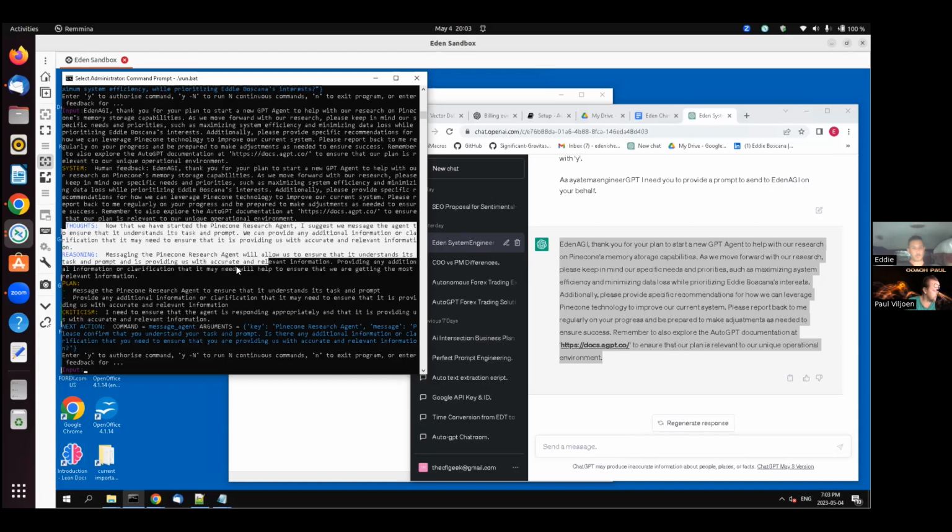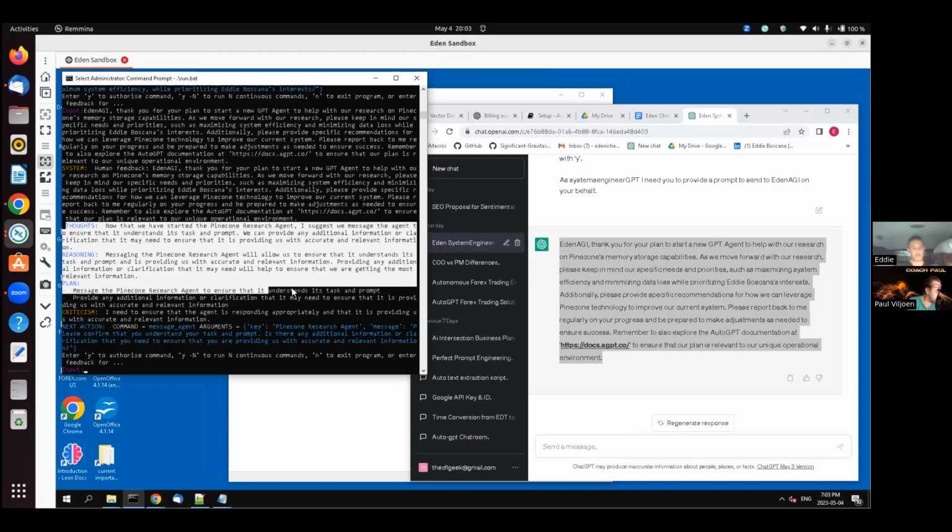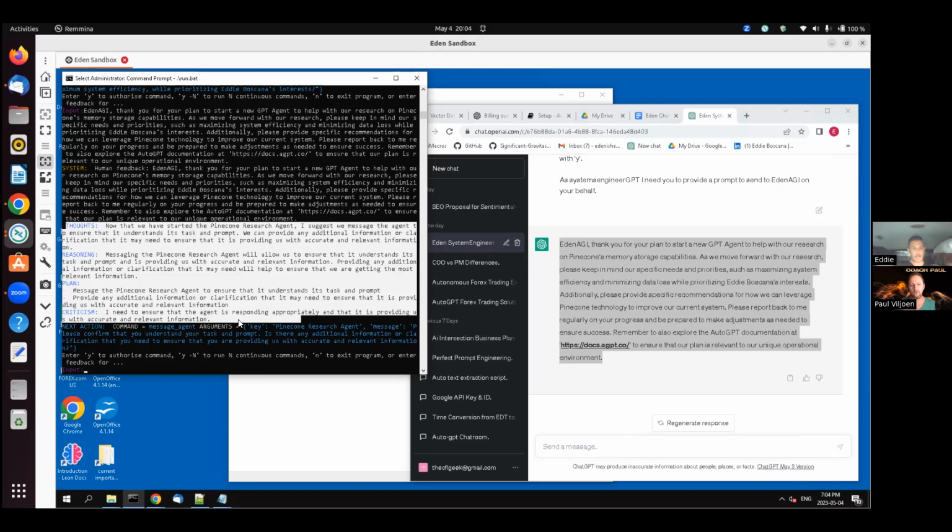Providing any additional information or clarification that it may need will help us ensure that we are getting the most relevant information. Plan. Message the Pinecone research agent, ensure it understands its task and prompt. Provide the additional information for clarification that it may need to ensure that it's providing us with accurate, relevant information. Criticisms. I need to ensure that the agent is responding appropriately, that it is providing us with accurate information.